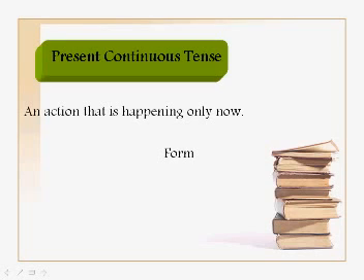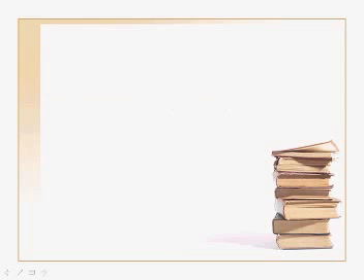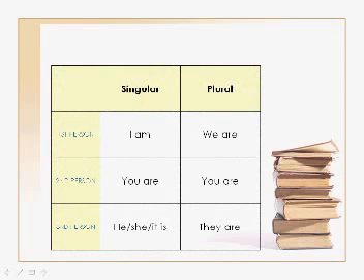The form. How do we form the present continuous tense? It's very simple. You just get a verb to be and a verb plus ing. Okay? A verb to be and then a verb plus ing. But about verb to be, this seems difficult to some students. Okay? You should notice that am comes with I. So you say, I am. Please try to repeat after me. I am. You are. Again. You are.